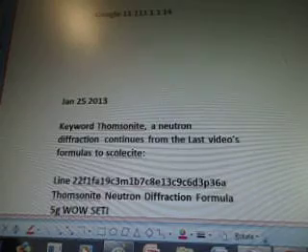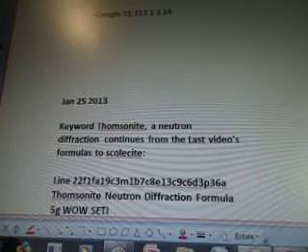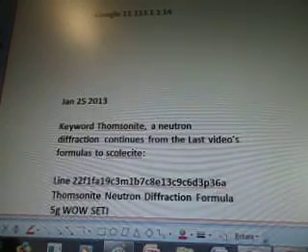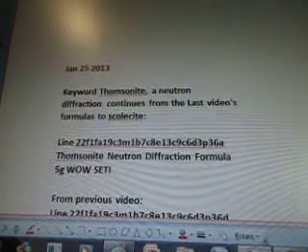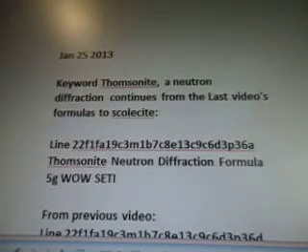Okay, so this is about the long-distance PDF science research results for the UFO spaceship communications device in the WOW data. January 25th, 2013. Today's February 17th. So we were looking at the keyword Thomsonite and a neutron diffraction. Continues from our last video's formulas to scolecite.